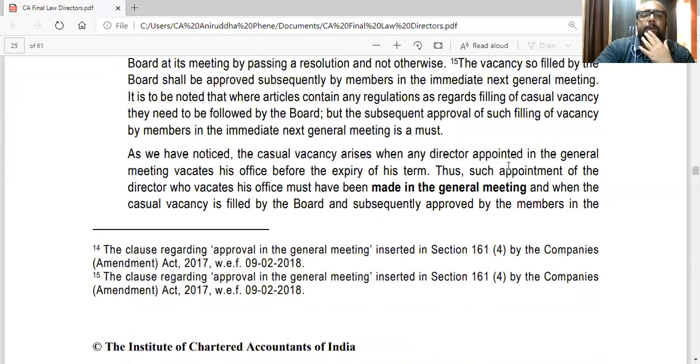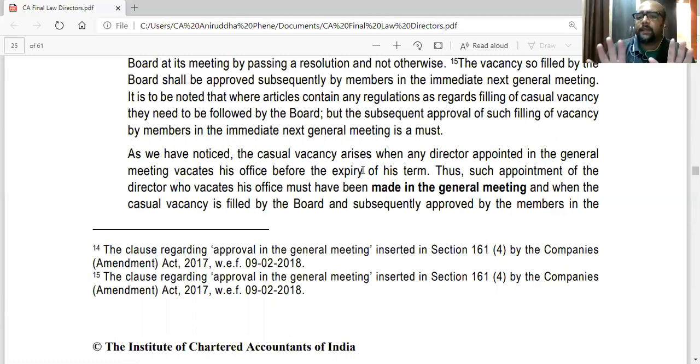What is happening? They are saying that the original line, the first line, is that casual vacancy can happen only when a director appointed in general meeting vacates. So only then this section applies, where the board will fill the vacancy within 30 days and take approval of the shareholders in the immediately next general meeting.